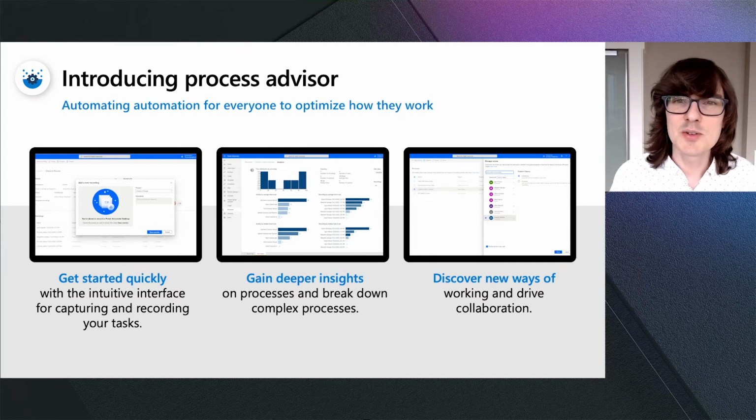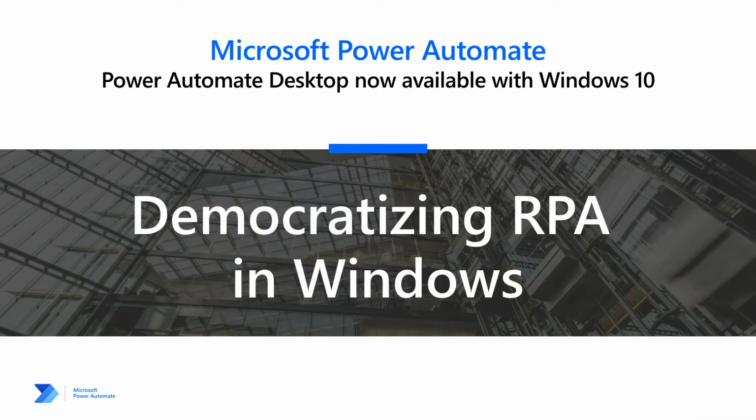But I have some exciting news to talk about today, which is Power Automate Desktop. Those RPA capabilities are now included in Windows 10. What that means is every Windows 10 user out there can download Power Automate Desktop at no additional cost and get started with those robotic process automation capabilities. In addition, Power Automate Desktop will be included in future builds of Windows. So soon, Windows insiders will see Power Automate Desktop running right on their box when they want. This means that the billion people out there who use Windows, they can now get easy access to Power Automate Desktop.